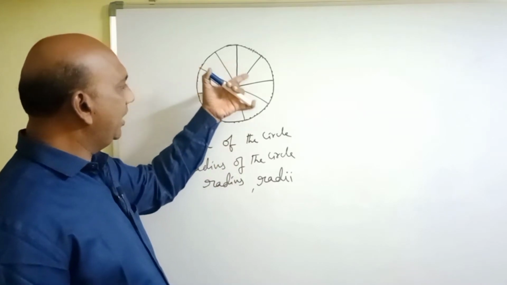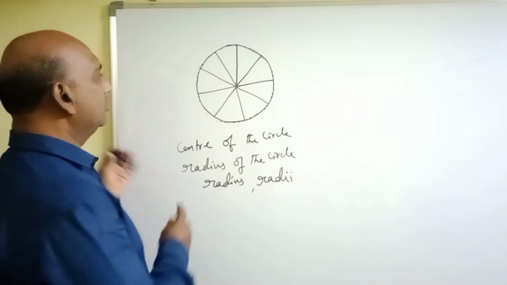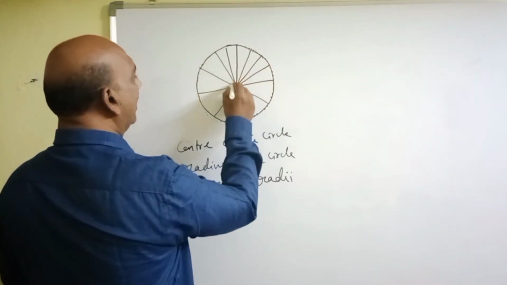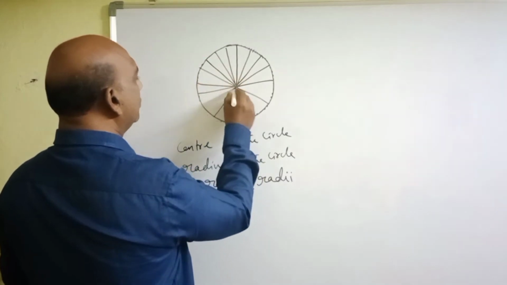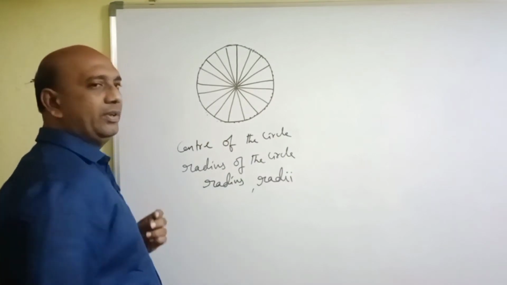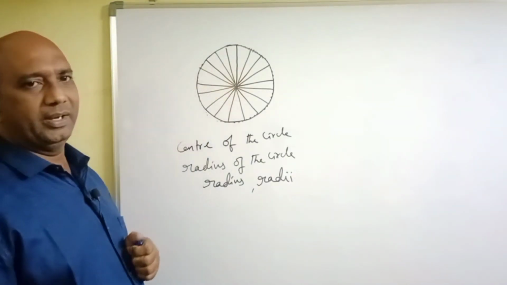So, how many radii can we draw to a circle? Infinite number of radii. To every point on the circle, we can draw a line segment like this. So, all these are radii.